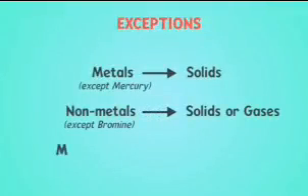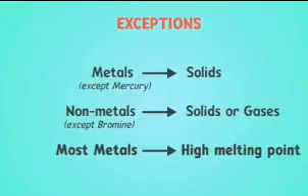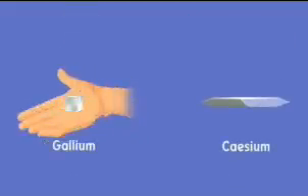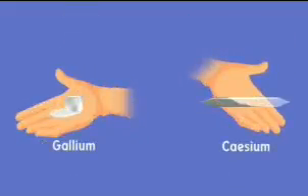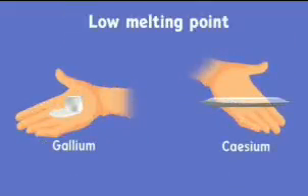For example, most metals have a high melting point, which means that they need a large amount of heat to melt. But look at the two metals gallium and cesium. They melt when you keep them on your palm. We must say then that these two metals have a very low melting point.